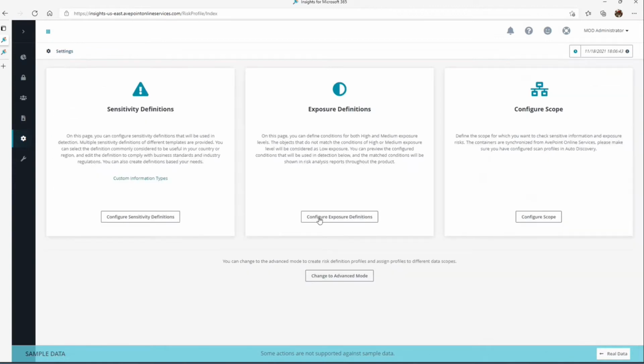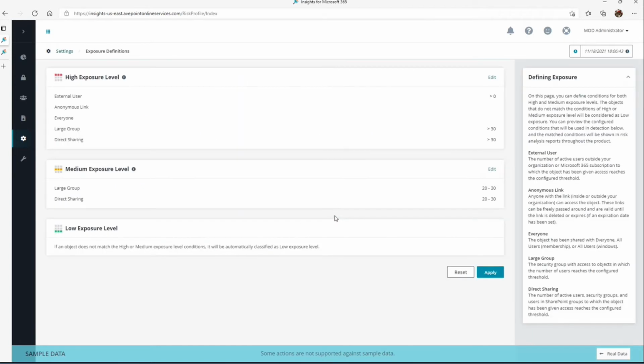Okay. Next is the exposure definitions. So now, once we understand what's sensitive for us, we need to start framing what exposure means to our business. So exposure is grouped into 3 categories. Number 1 is high exposure, medium, and low exposure.